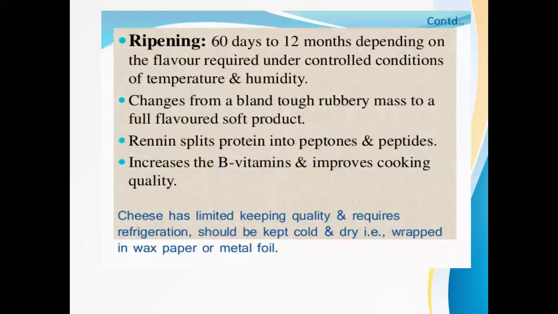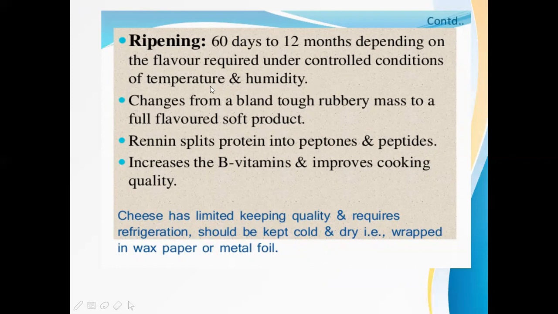Coming to the last step, ripening, which is more important in cheese production. It takes 60 days to 12 months, that is 2 months to 12 months, depending on the flavor you want in the cheese. This decides how long you keep it for ripening under controlled conditions. There should not be any contamination during ripening, and it is done at a particular temperature and humidity. It changes from a bland, tough, rubbery mass to a full flavored, soft product.